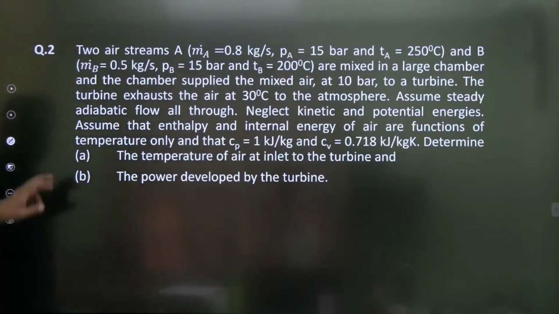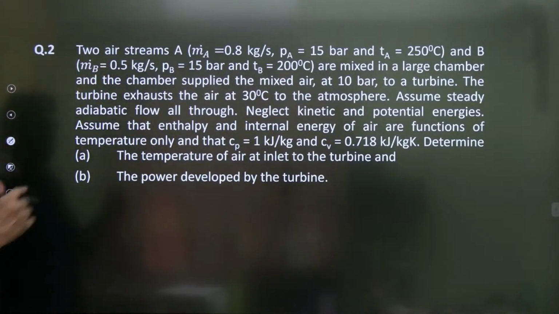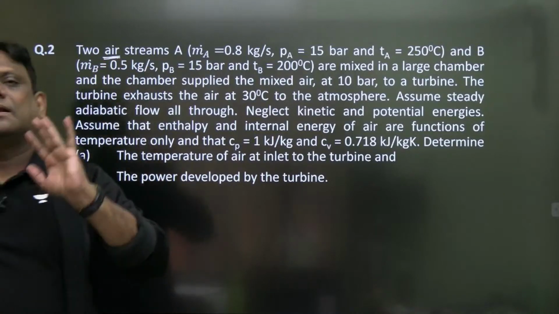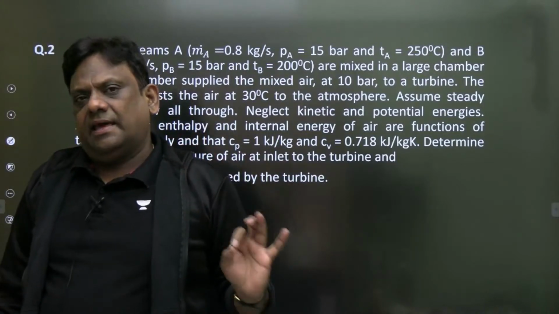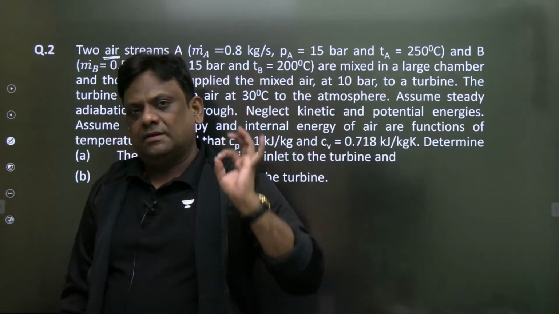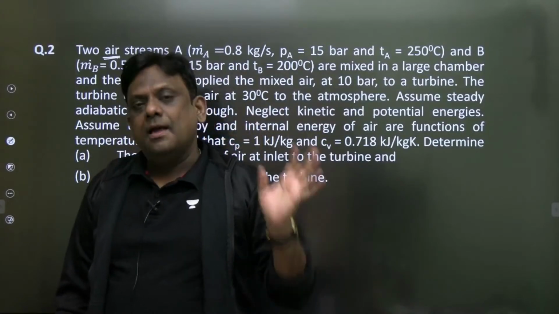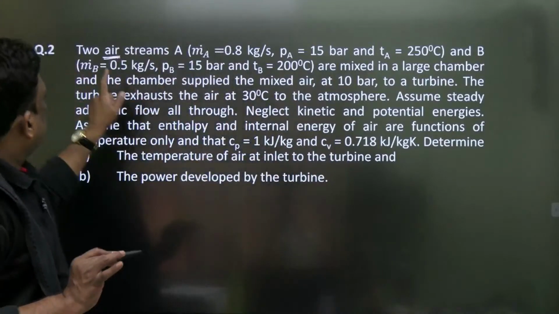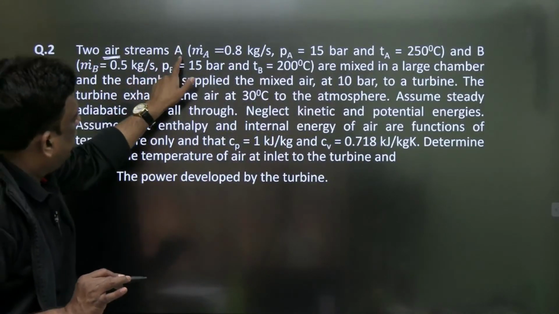Now let me read. Two air streams. Whenever it is given as air, don't ask me, you can treat it as an ideal gas. Whenever it is an ideal gas, you know that PV is equal to MRT, and please note down that in the ideal gas equation, P should be absolute pressure and T should be in Kelvin, that is absolute temperature. So dekho, two air streams A, okay, ek baar likhenge,